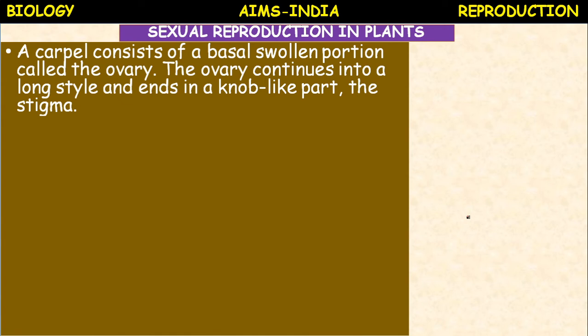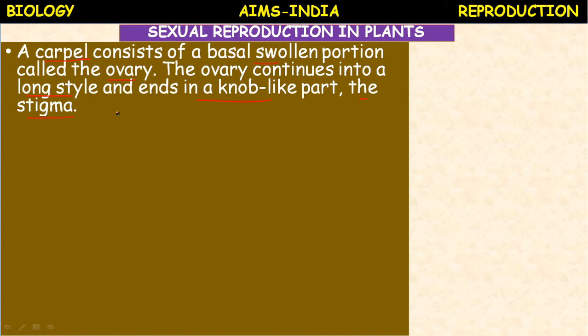Now come to the female reproductive part, a carpel. A carpel consists of a basal swollen portion called the ovary, and the ovary continues into a long style and ends in a knob-like structure which is sticky. It is called the stigma. Stigma, style, ovary.